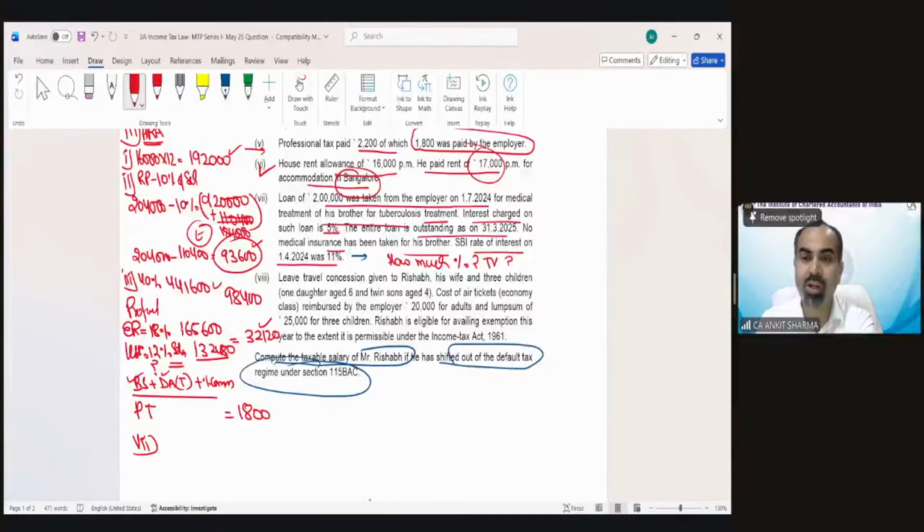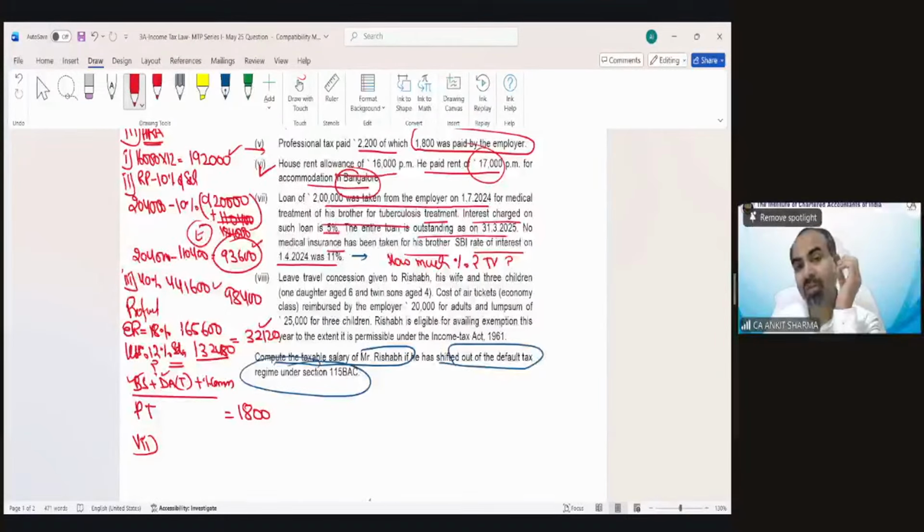So in case of loan, there are 2 exemptions when there would not be taxability of perquisite. One is when the loan has been taken for treatment of specified diseases. Then there is no limit. It is an exempted perquisite, whether interest is charged or not. What is the second exemption in case of loan? Almas is saying correctly, it's 20,000. If the loan amount is only up to 20,000 rupees, then for any purpose it is used, there would not be any taxability.